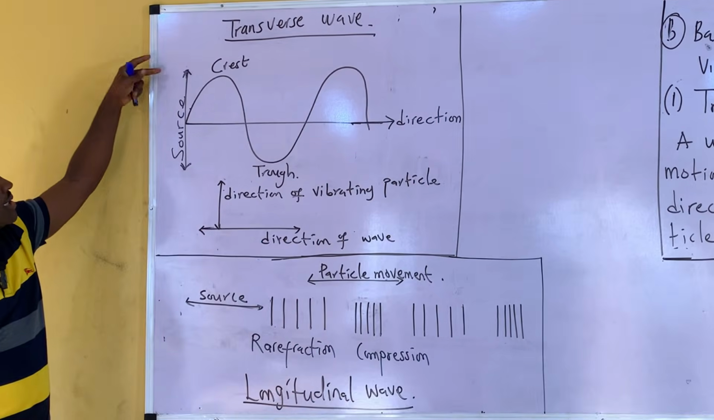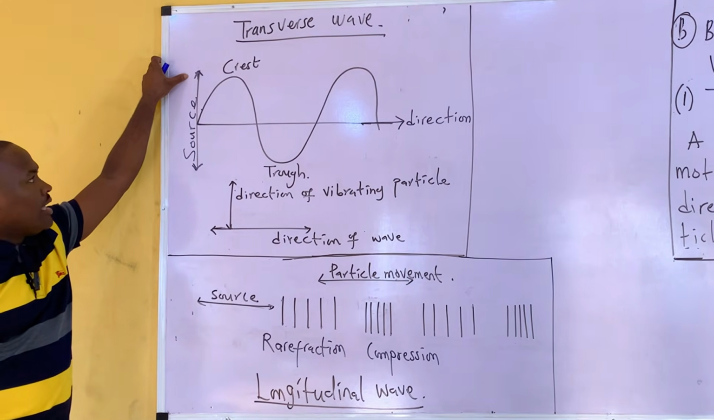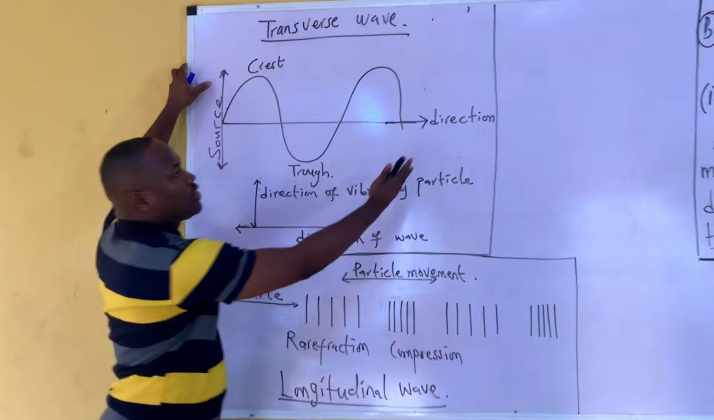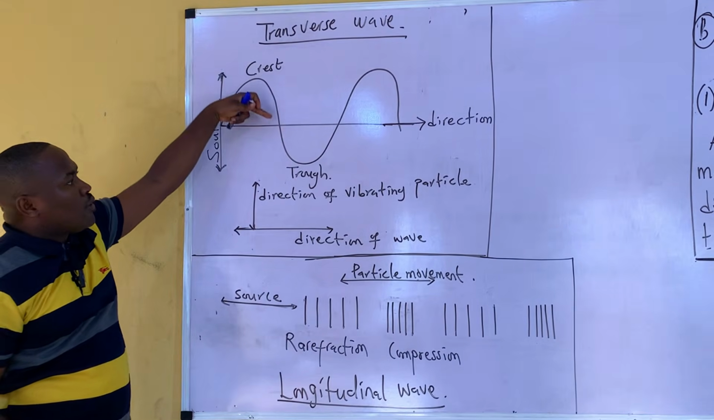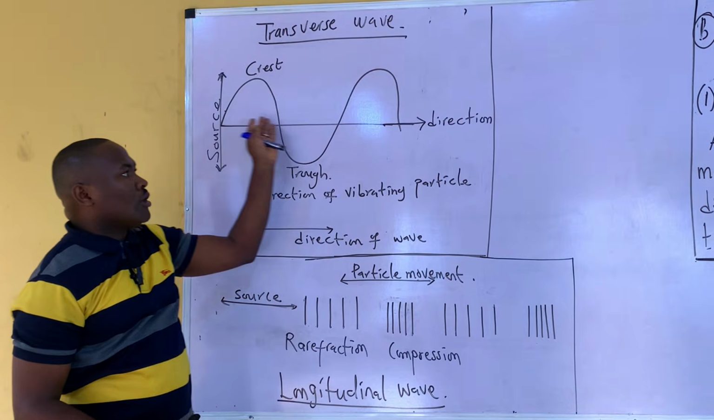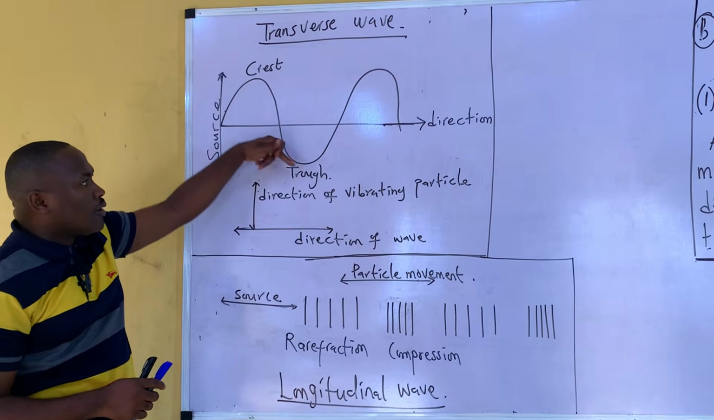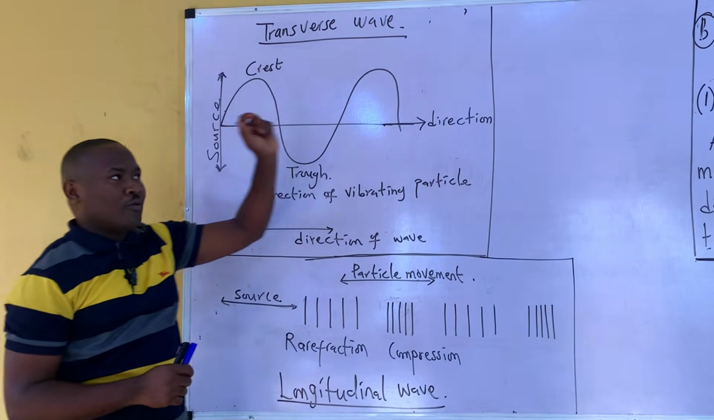So this is a sketch of a transverse wave. Look at the source and look at the direction. They are perpendicular. So the movement of the particles of the wave is perpendicular to the direction of the wave. The particles vibrating are perpendicular to the direction of the wave.